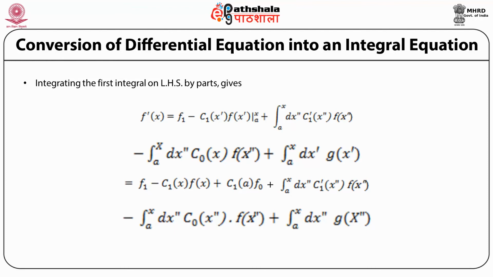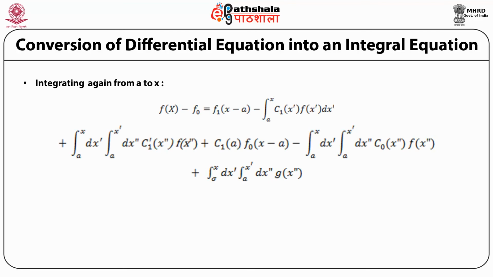f1 minus c1 x f x plus c1 a f naught, plus an integral from a to x of the product of two functions, f of x double prime and c1 prime of x double prime, integrated over x double prime from a to x, minus an integral over the range a to x of the product of again two functions, c naught x double prime and f of x double prime, plus an integral in the range a to x of the function g of x double prime integrated over dx double prime.